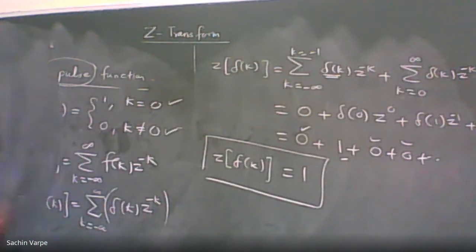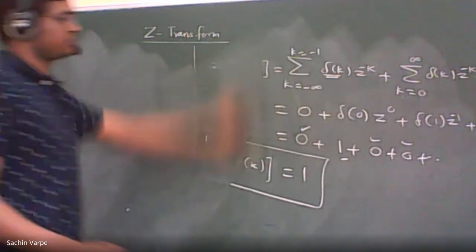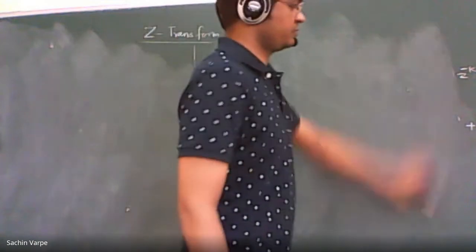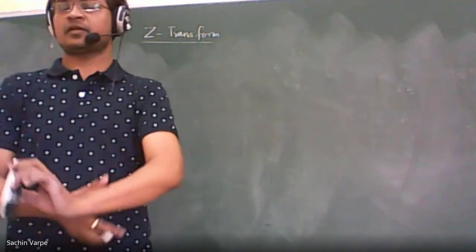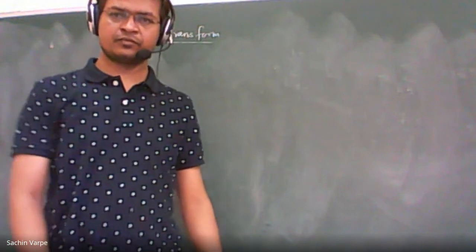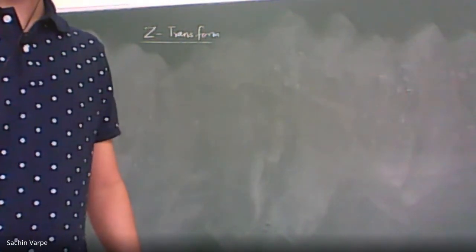Next, standard function, that is the unit step function. What is the definition of unit step function?